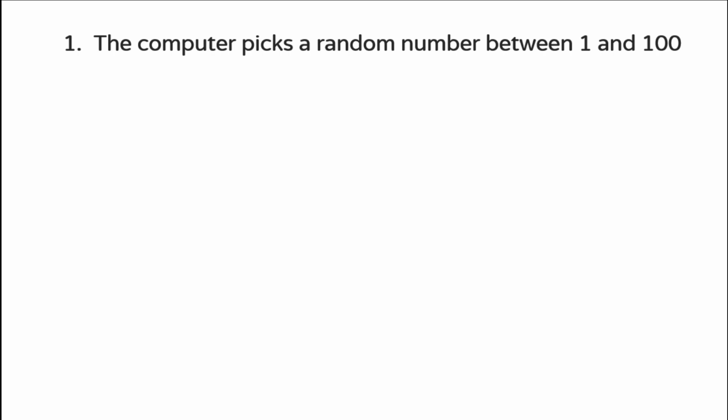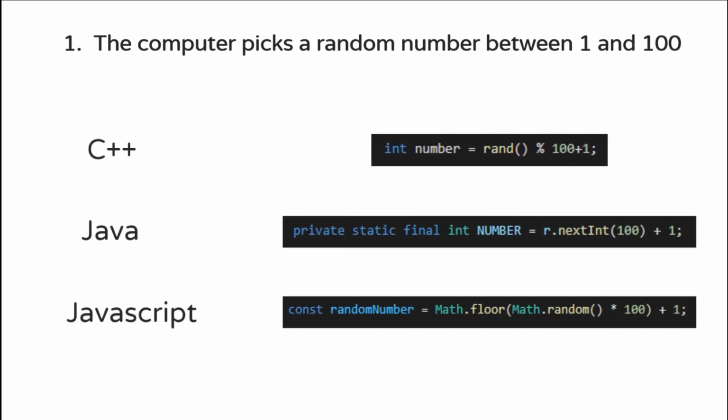The first thing to do is make the computer pick a number between 1 and 100, and this is the code to do that in each language. You can see a lot of similarities here. C++ and JavaScript generate a random number with a function like rand that you can put into a range on your own. Otherwise, Java uses a special function where you can specify the range for the random value.